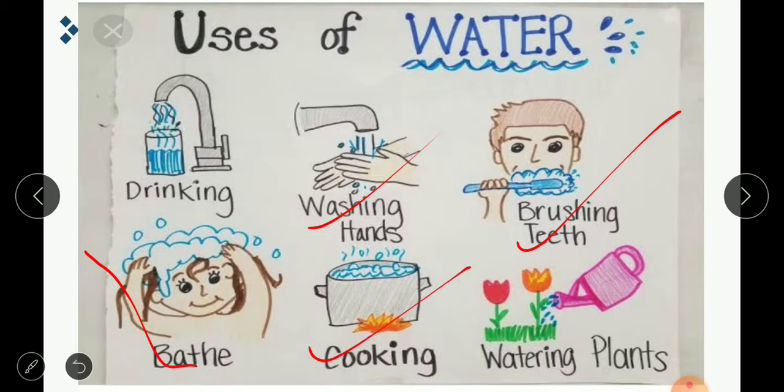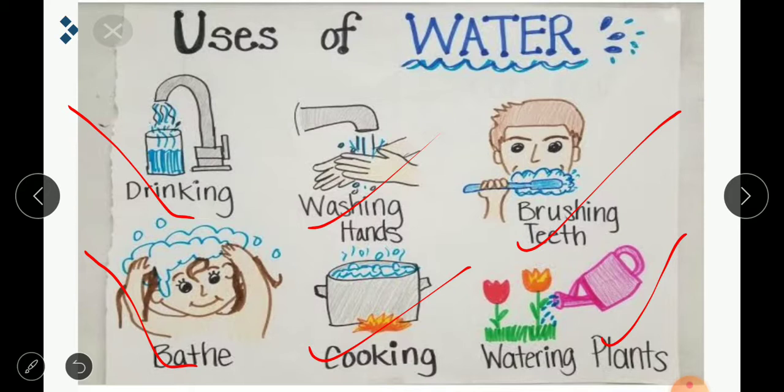Then she cooks something for you, for that also they use water. And after the tiffin you will be drinking water, no? Yes, for drinking also you have to use water. And lastly, for watering the plants. All these purposes need water. Without water we can't fulfill all our purposes. That much important water is.